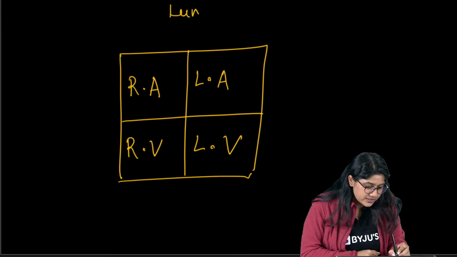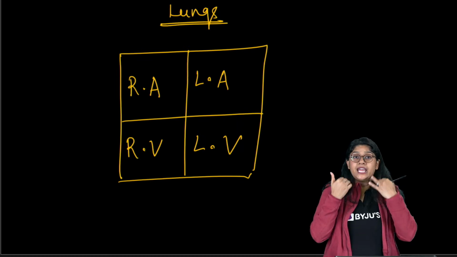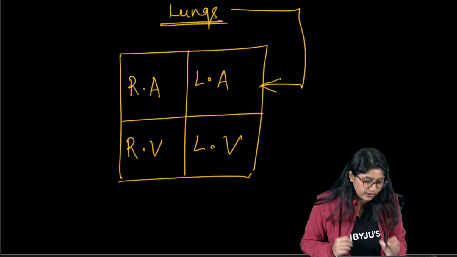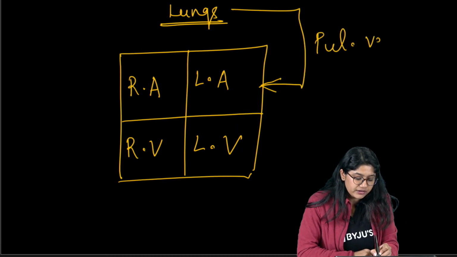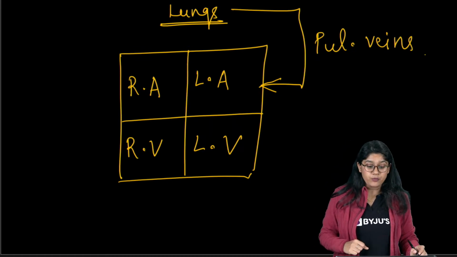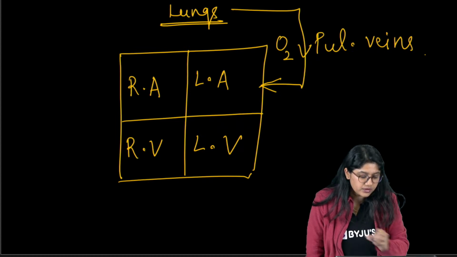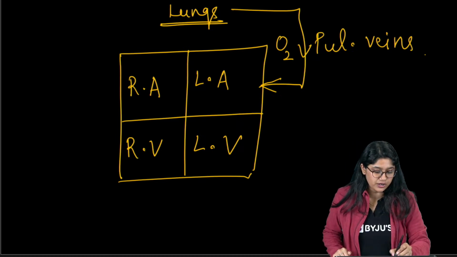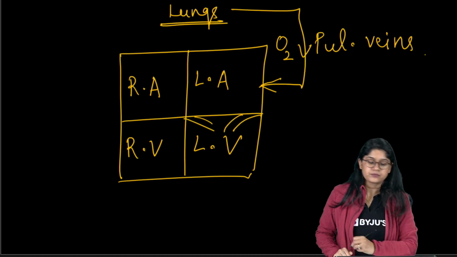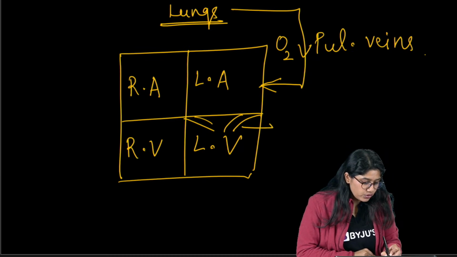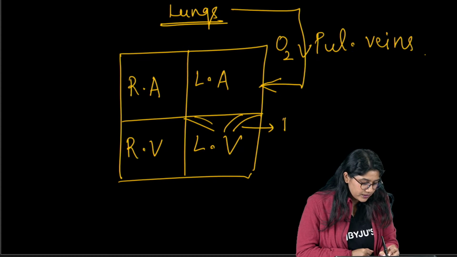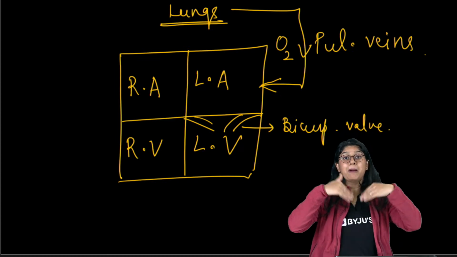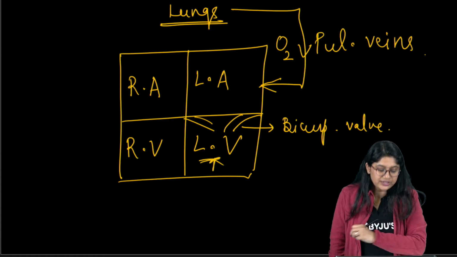Now, from the lungs, when we inhale, we have oxygen-rich blood, which comes from the lungs to the left atrium with the help of the pulmonary vein. Pulmonary vein carries the oxygen-rich blood to the left atrium. Left atrium receives that blood and gives it to the left ventricle. Here we have bicuspid valves, which avoid the backflow of the blood from the left ventricle to the left atrium.